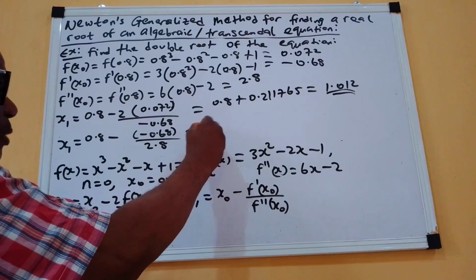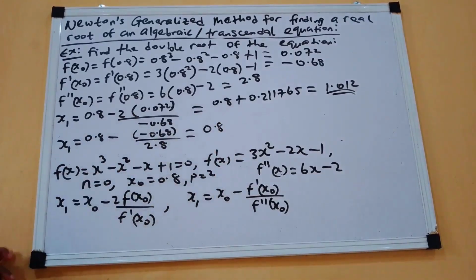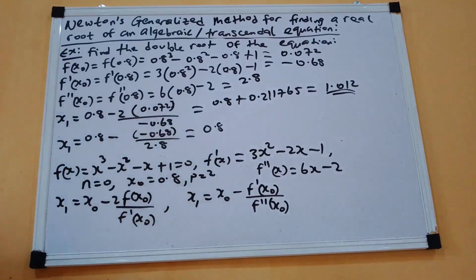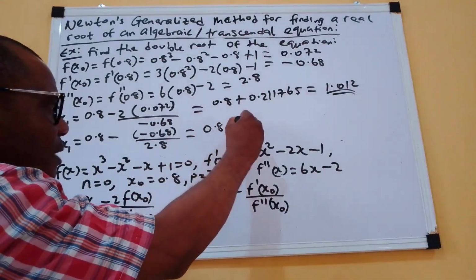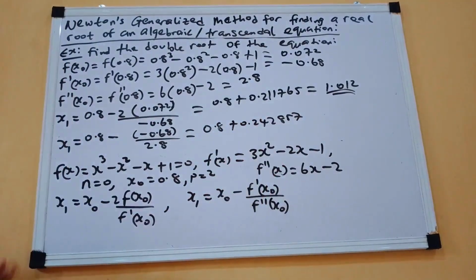That will be 0.8, minus will become plus. By the time you have 0.68 over 2.8, you are going to have 0.242857, which is added to 0.8.